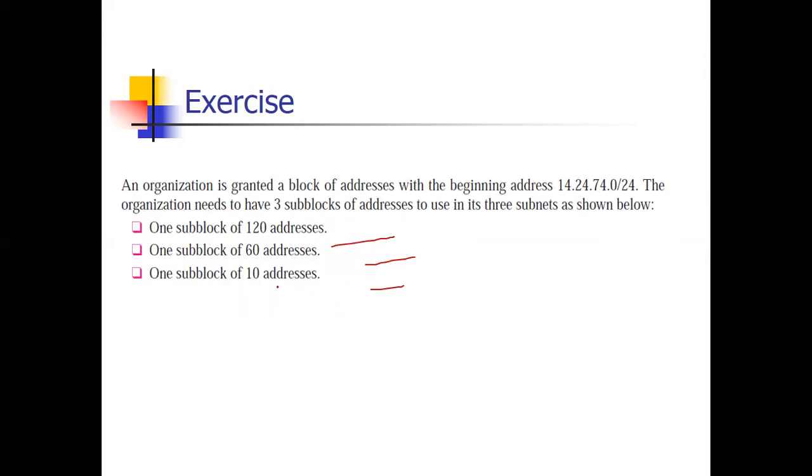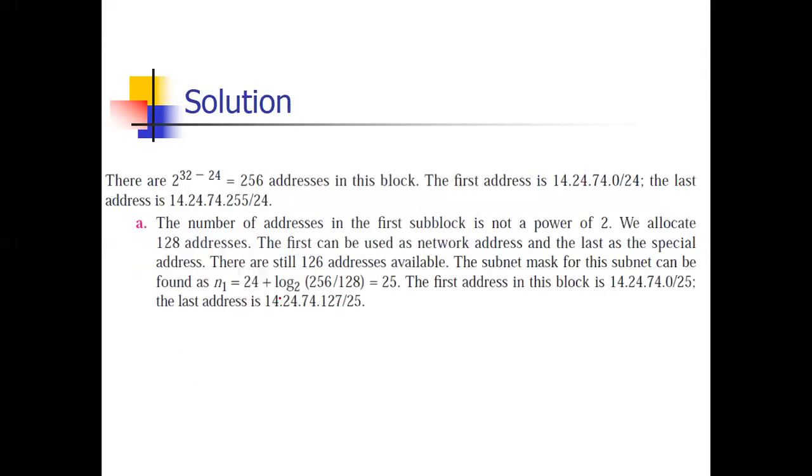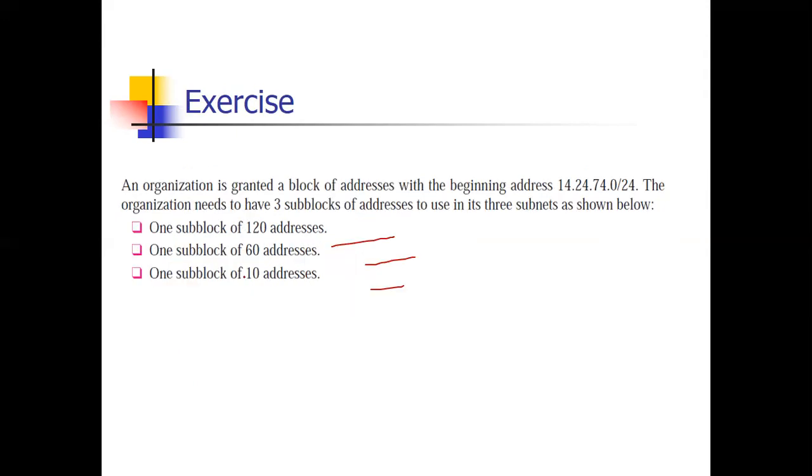First we check the restrictions. As per restriction 1, these are not powers of 2. So in terms of powers of 2, 120 should be 128, 60 should be 64, and 10 should be 16. Then only it will be a power of 2.